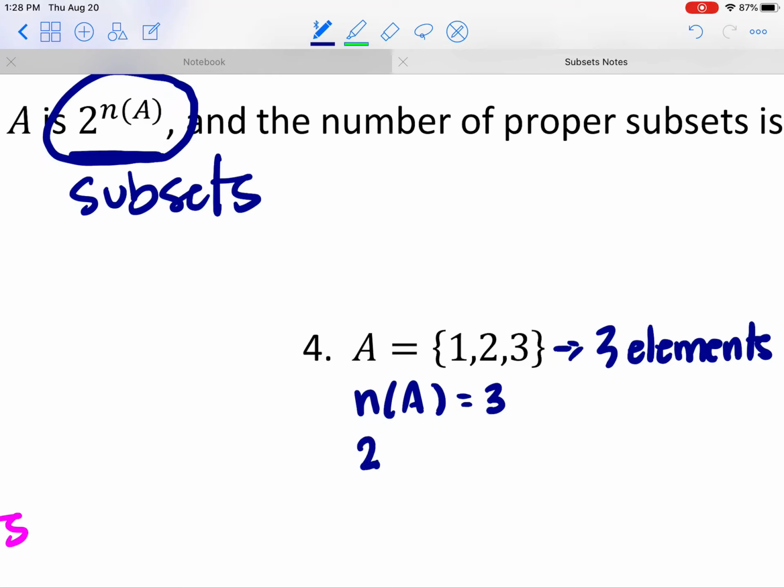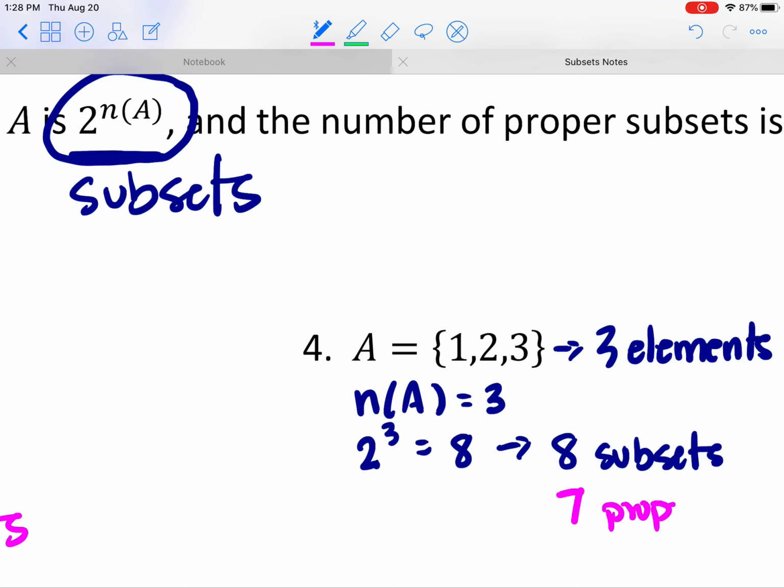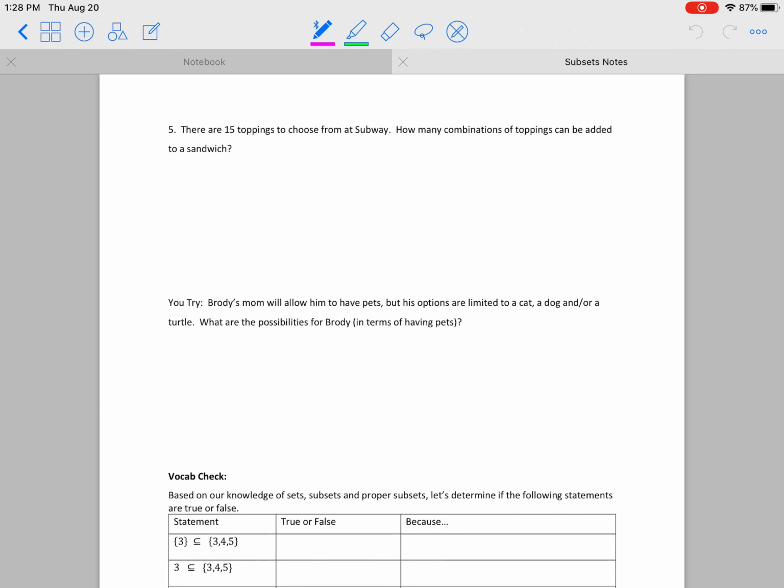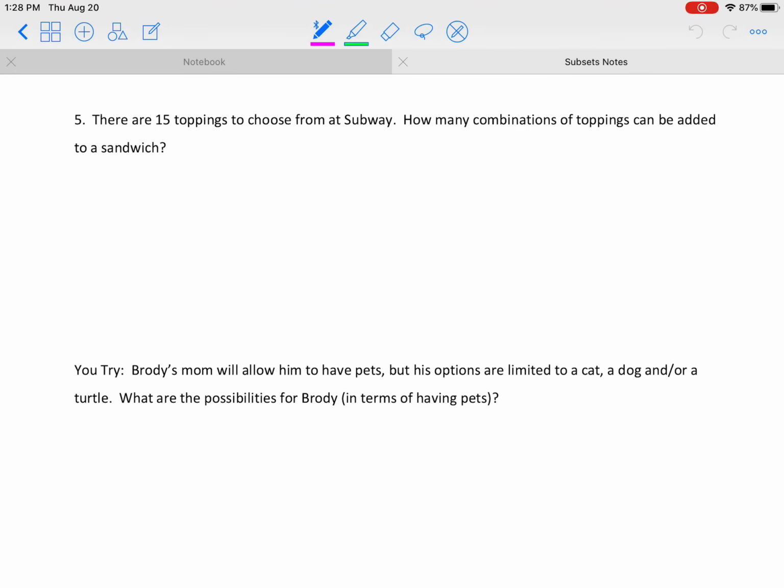So if I take 2 and raise it to the 3rd power, we saw this a moment ago, I get 8. That means there are 8 distinct exact subsets for this set. And because one of those is the original set itself, if I took that one out of the group, then there would be 7 proper subsets. Okay? So now we could use this for some applications.